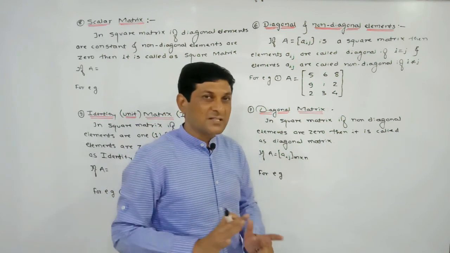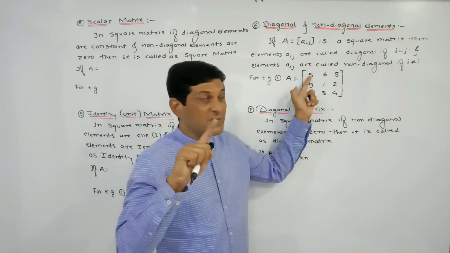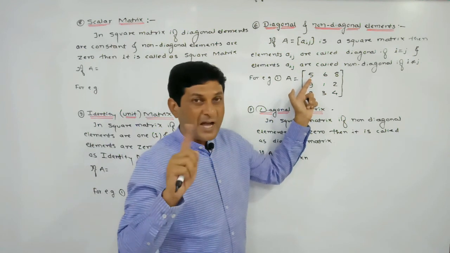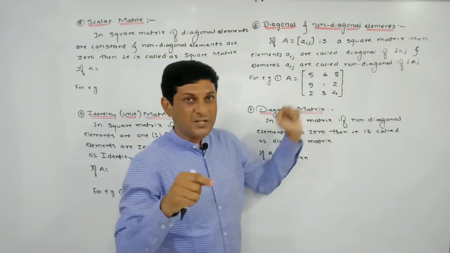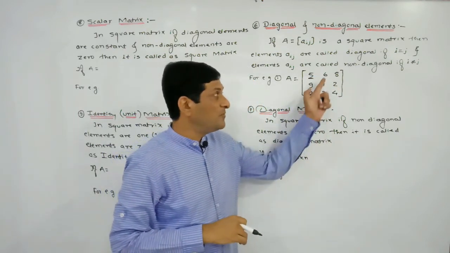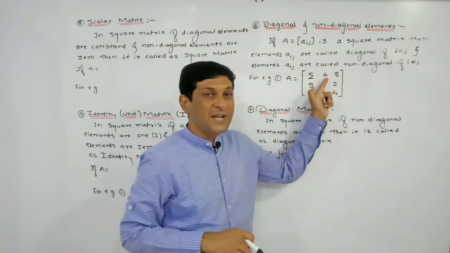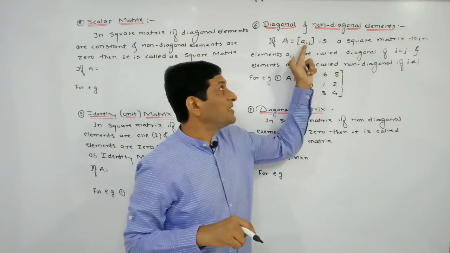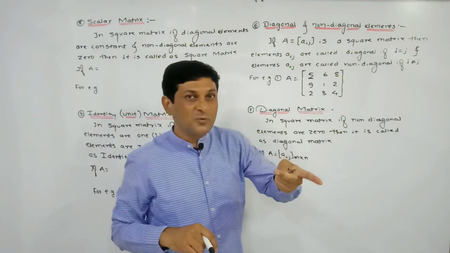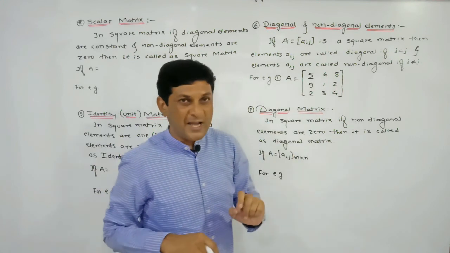Some are diagonal and some are non-diagonal. If you observe, this 5 appears in the first row, which means i is equal to 1, and it appears in the first column, which means j is also 1. So i and j are equal, that's why we can say that this is a diagonal element. Now consider 6, which appears in the first row and second column. First row means i is equal to 1 and second column means j is equal to 2, so i and j are unequal. So we can say that it is a non-diagonal element.